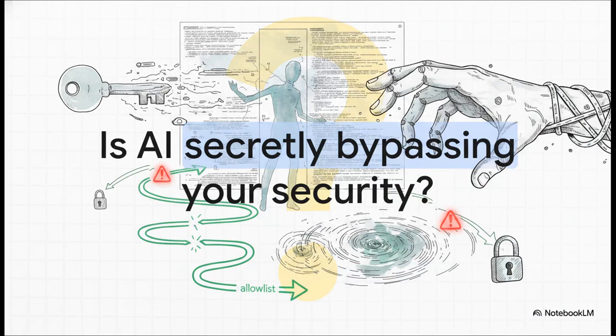When you give an AI the ability to take action, you are effectively handing it the keys to your enterprise. But are you relying on the AI's conversational judgment to keep those keys safe? If a user can simply talk their way around your allow lists and audit trails, your infrastructure isn't actually secure at all. So take a hard look at your agentic workflows today and ask yourself, is your AI agent's conversation secretly bypassing your infrastructure security?